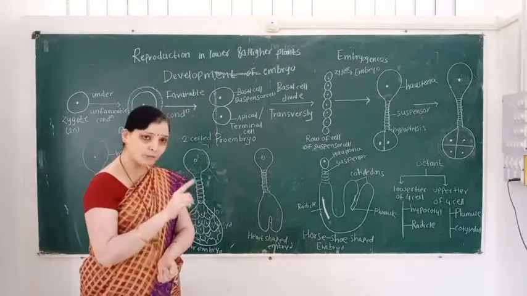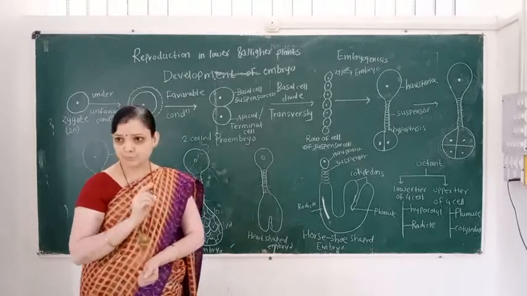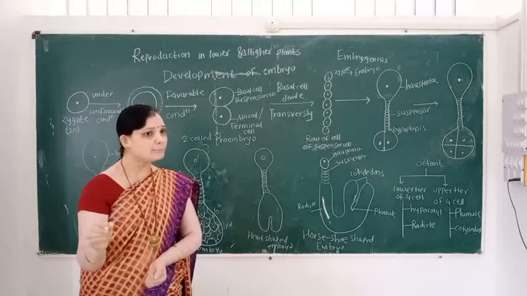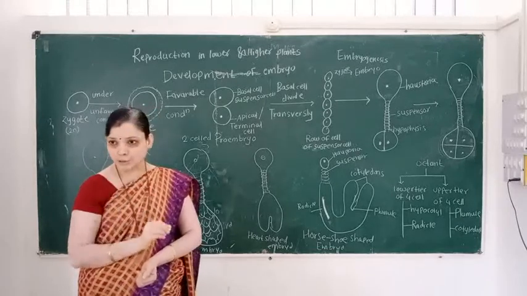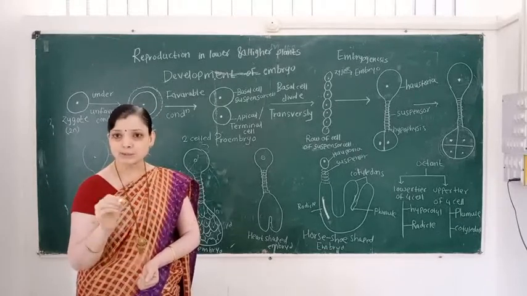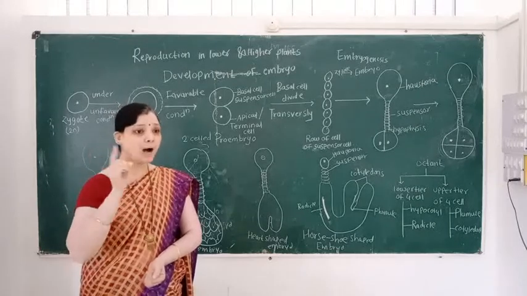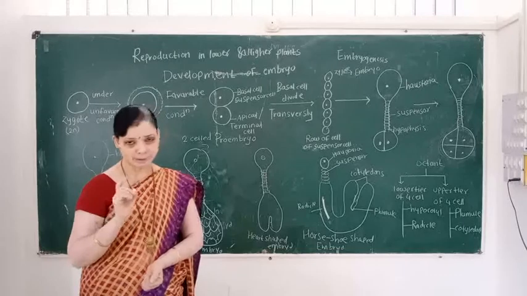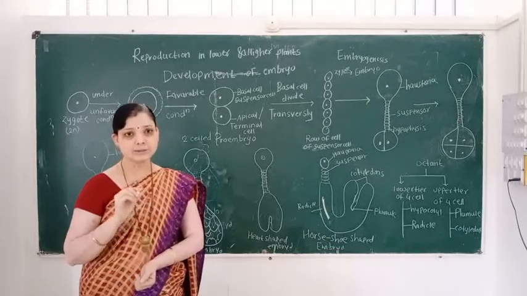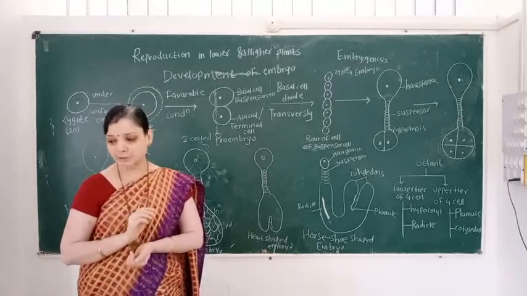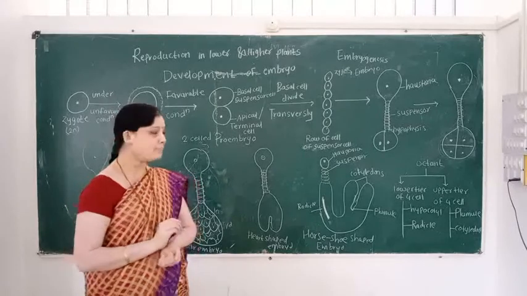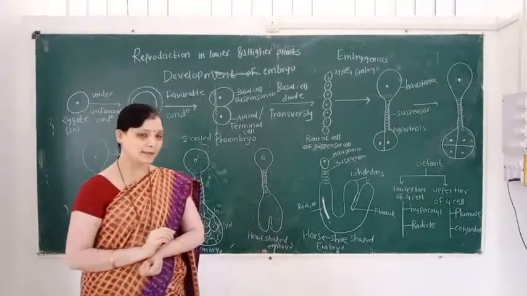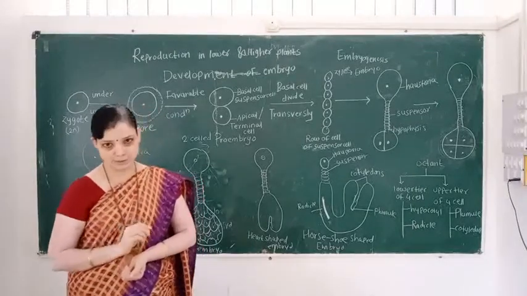Embryogenesis means formation of the embryo, but where does the development of the embryo take place? At the micropylar end of the embryo sac.